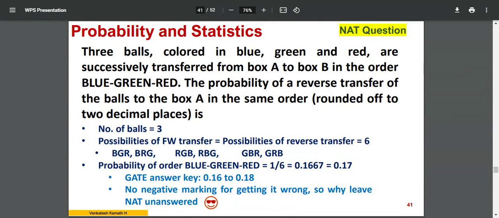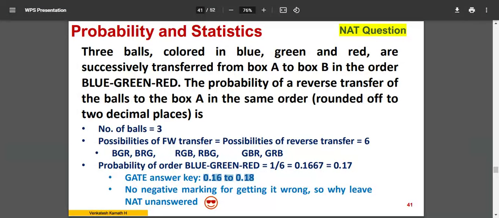If you look at the GATE answer key, they have written 0.16 to 0.18, because they know that even though it is asked to round to 2 decimals, there are students who may write 0.166. If their automated evaluation scheme is expecting only 0.17, then those who write 0.166 would be marked wrong by the software, even though it is also correct. They will start getting requests from students to correct it. For that reason they have given the range 0.16 to 0.18.